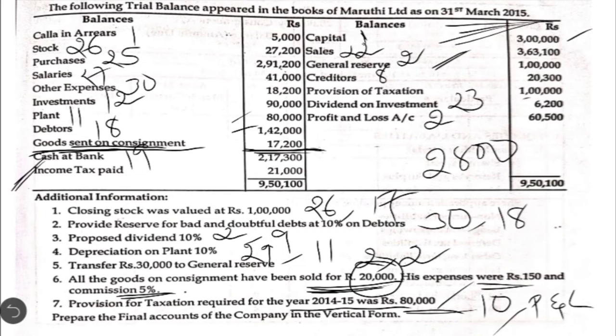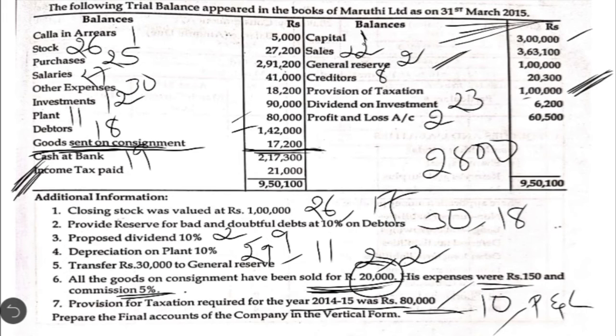The first item we find on the debit side, the other item we find on the credit side. In the debit side, it is given that income tax paid. So if any amount of taxation is given in the trial balance, that is relating to the previous year. Last year they had created a provision to the extent of 1 lakh rupees. Okay, thinking that they may have to pay 1 lakh as the taxation, but the actual income tax paid was only 21,000. What is the difference amount here?